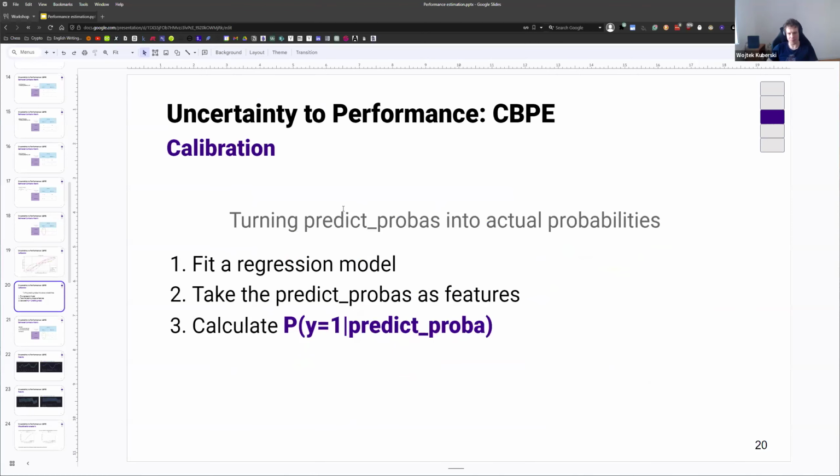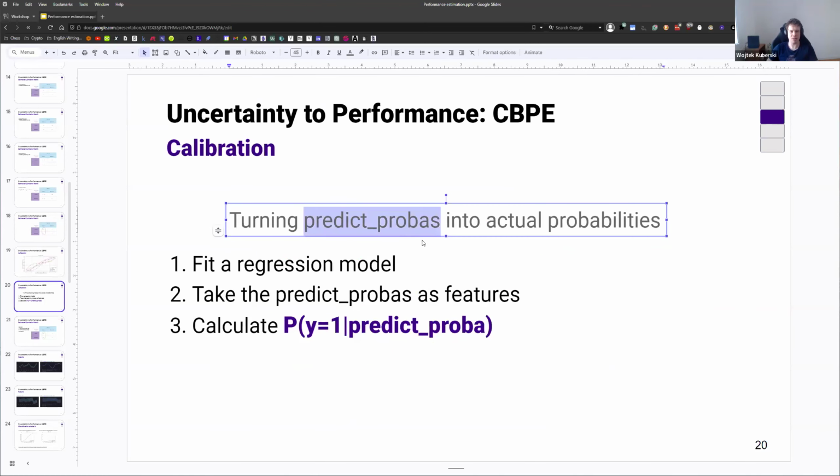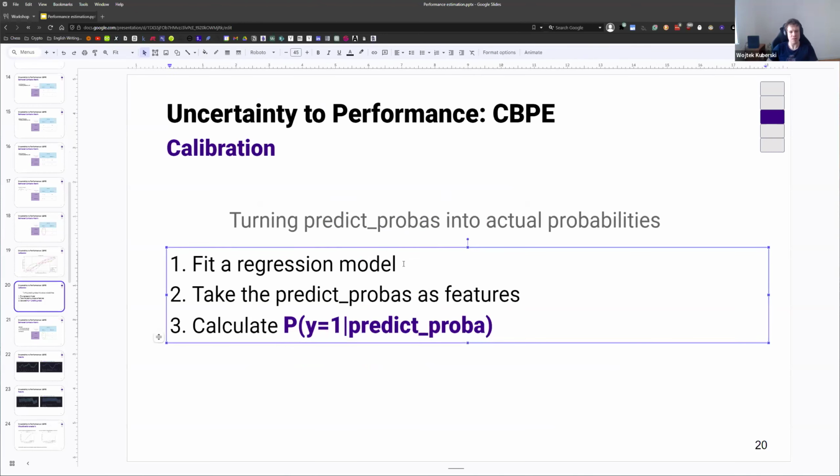So how do we actually do it? How do we turn these predict probas into actual probabilities? We're going to fit a regression model, and this regression model is going to be very, very simple. And we can use any regression model we want. It can be an LGBM, it can be isotonic regression. So two typically used: LGBM just because it's generally powerful, isotonic regression just because it has very nice properties that actually make sense here.